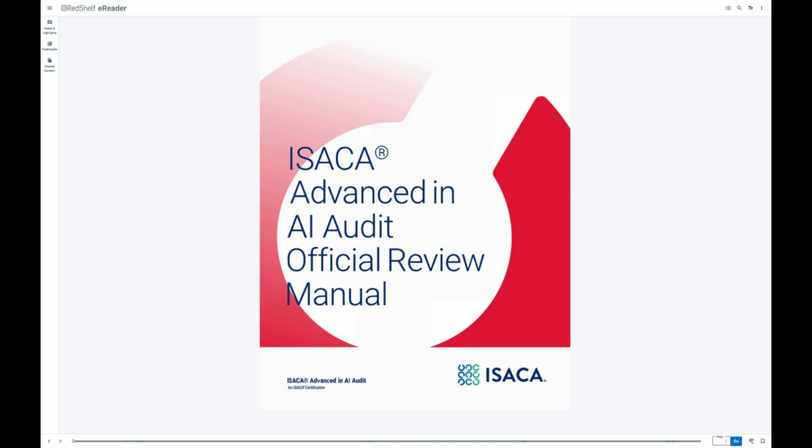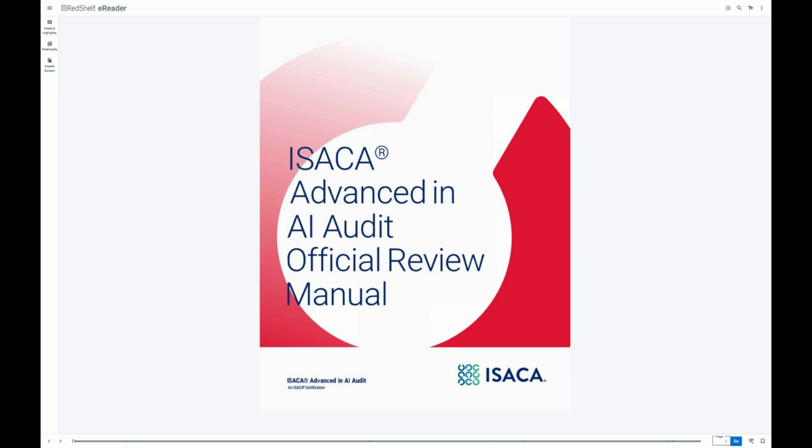Then comes testing. 1.4.4 test, evaluate, validate. This sounds like a prime audit focus area. Definitely. This is where you check if the model actually works as intended and is reliable. The manual lists key types of testing. Performance, is it accurate, fast enough? Stress testing, how does it handle unusual inputs or load? Comparative analysis, how does it stack up against benchmarks? Bias and fairness testing, does it discriminate? And robustness security testing, can it be easily fooled or attacked? Auditors need to assess the thoroughness and rigor of this testing phase, ensuring the testing covers the key risks.